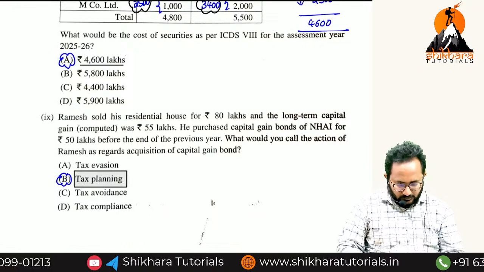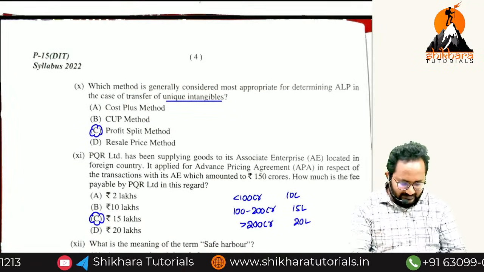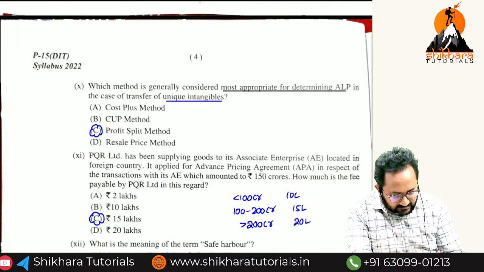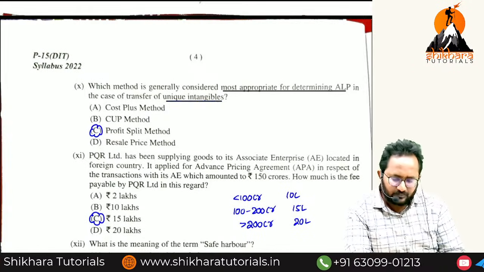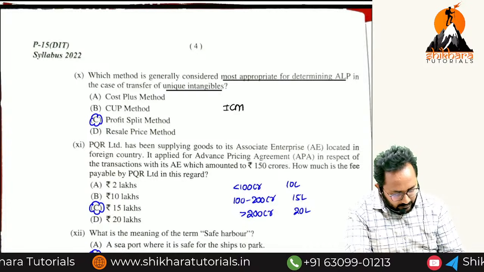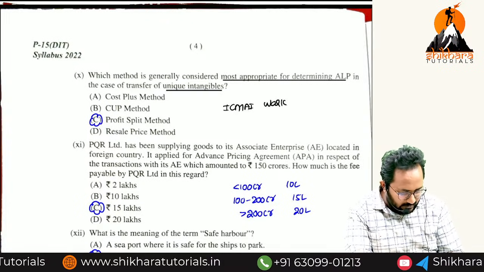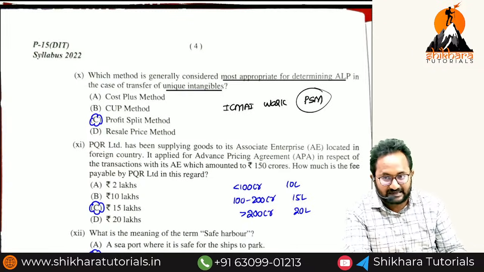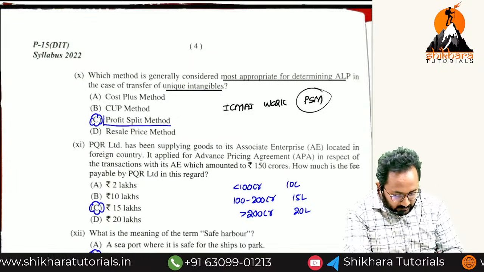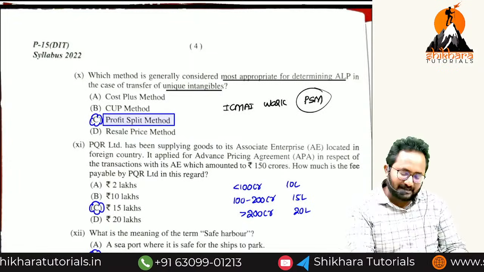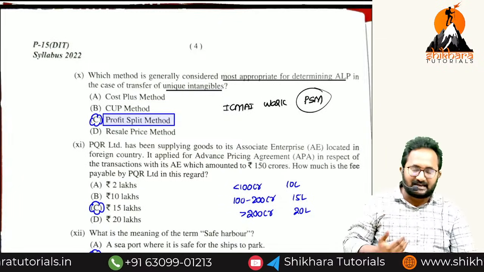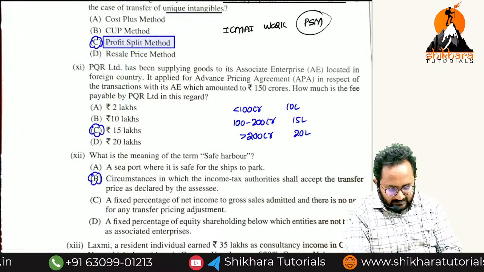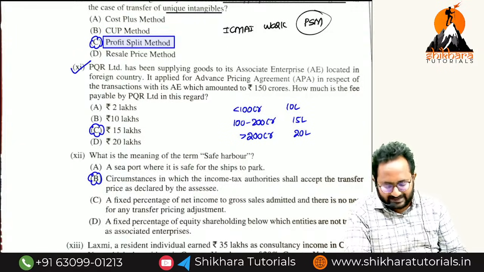Now, which method is generally most appropriate for determining the ALP in case of unique intangibles? Okay, remember in our ICMAI workbook they gave one question on PSM. Clearly they gave development cost which we can't apportion by using a traditional method. That's why we have to use the PSM method. Profit split method is nothing but the most appropriate method in case of intangibles like development cost or whatever it may be. Next question is nothing but the fees for advance pricing agreement.